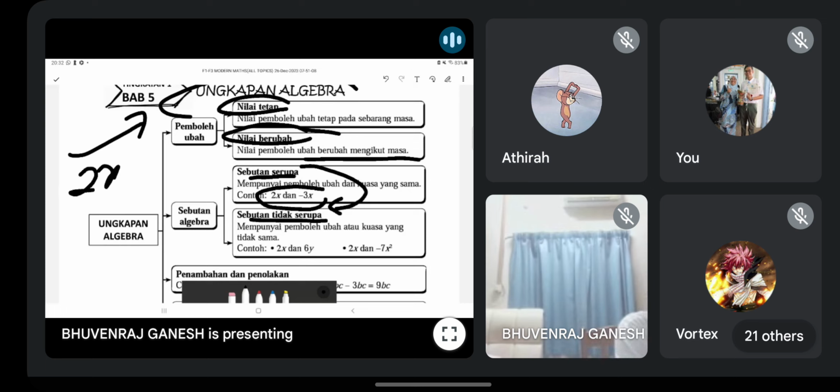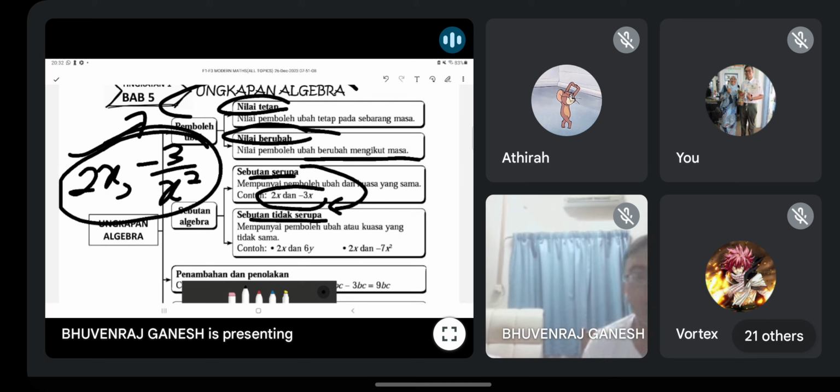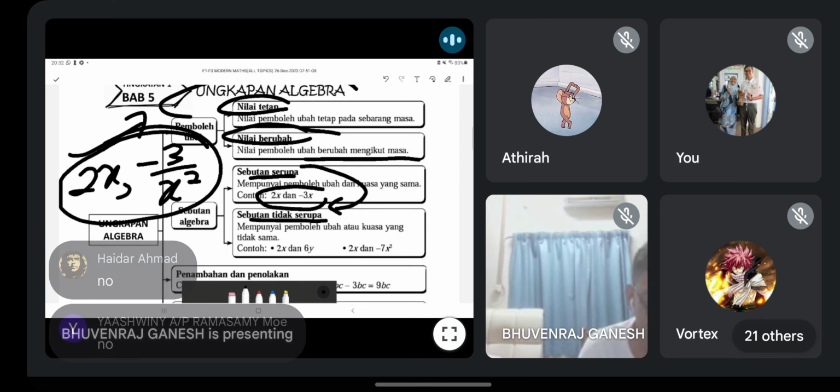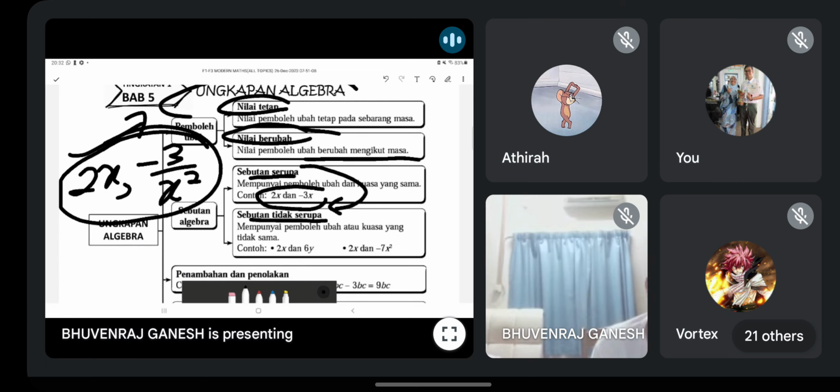Let's say got 2x and then tiba-tiba ada like this. So guys, are these two like terms? Adakah dua-dua ni sebutan serupa? Yes, no. Okay, because the power berbeza already. Kuasa berbeza. Although satu pemboleh ubah saja, only one variable, but the power different. It must satisfy two conditions to be called as like terms.